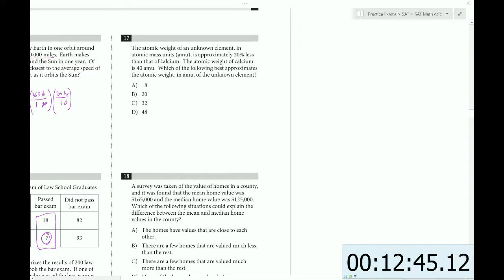The atomic weight of an unknown element in AMU is approximately 20% less than that of calcium. So 20% less than is a multiplier. It's going to be 0.8 multiplier. Okay, so you just take 100%, subtract 20%, leaves you with 80%. You turn that into a multiplier by moving the decimal twice to the left. So the atomic weight of the unknown element, let's call it X, is 0.8 times that of calcium. Let's call that 40, because the next line says it's 40. So 0.8 times 40 is 32. So that's the unknown element.